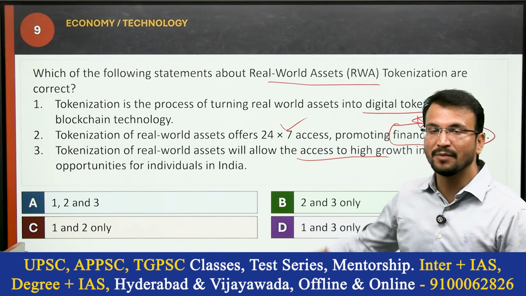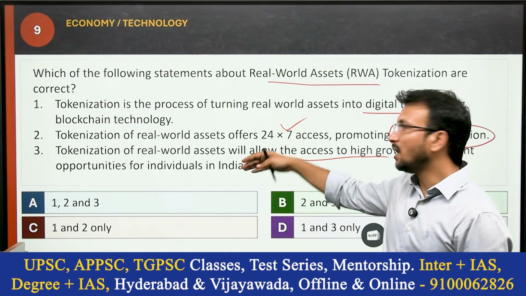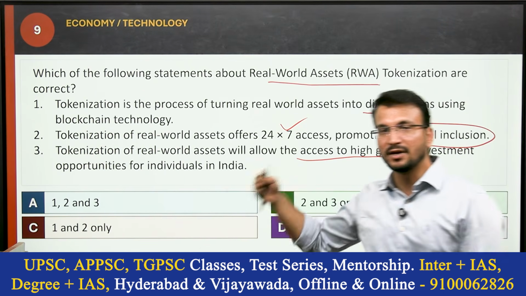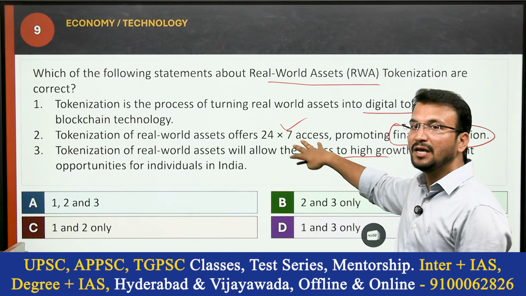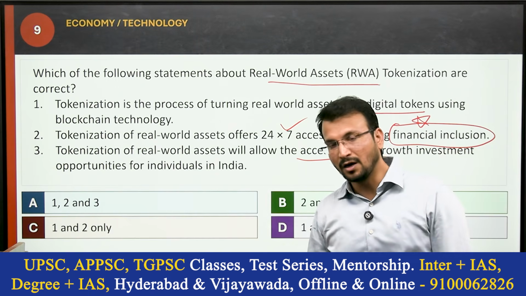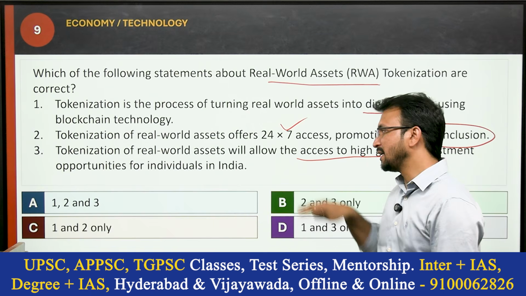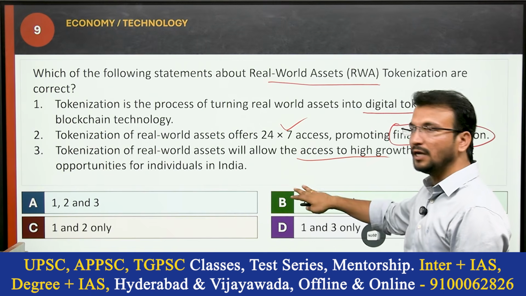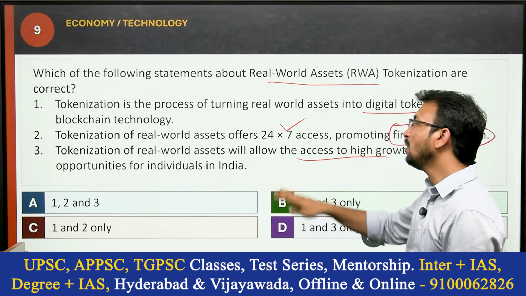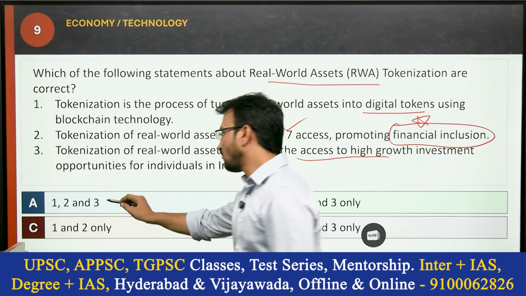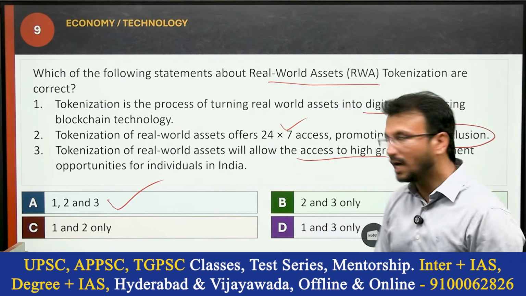Yes, especially because this will offer opportunities for individuals from an investment point of view. Basically, we have 24/7 access, so for that it will increase investment in tokenization also. So all three statements are correct. So option A is the correct answer. 1, 2, 3, option A is the correct answer.